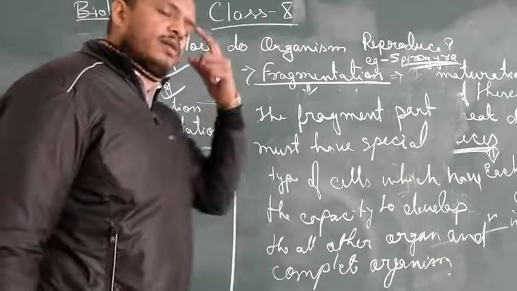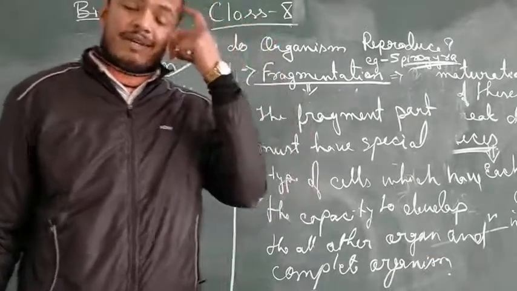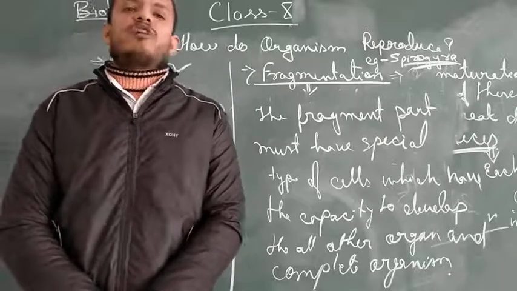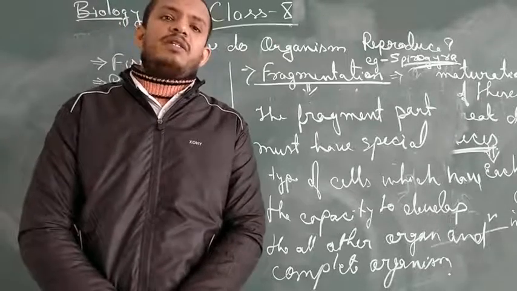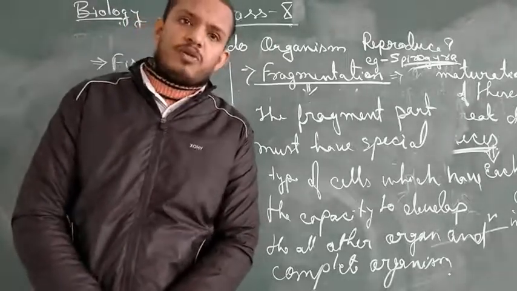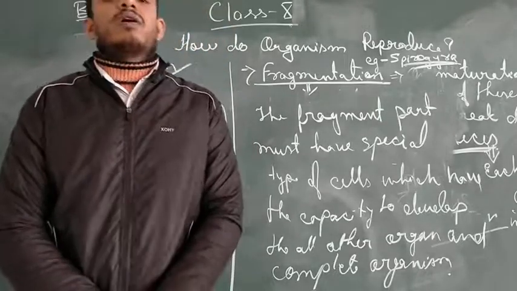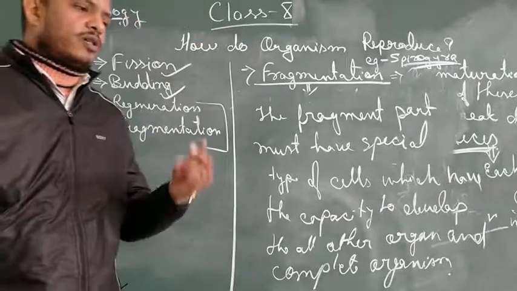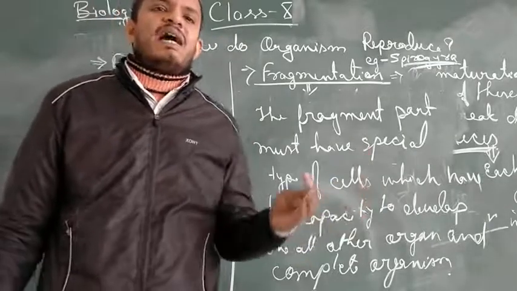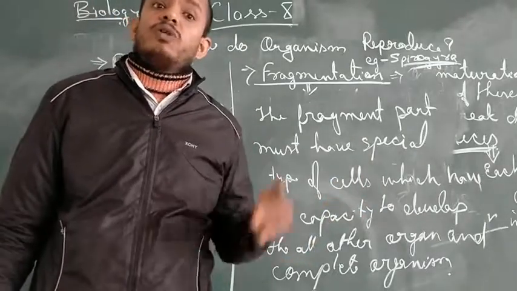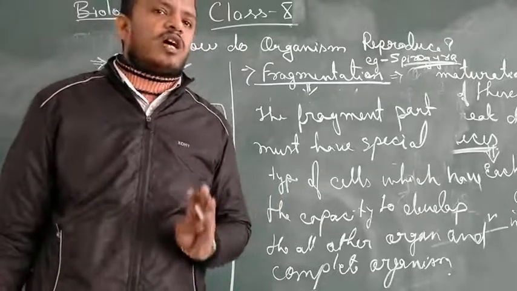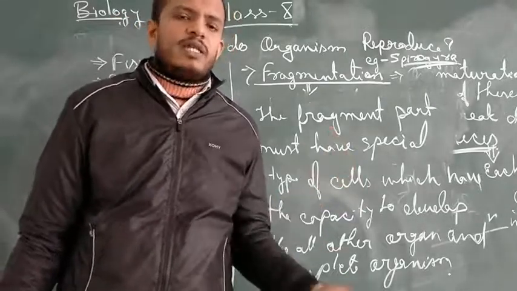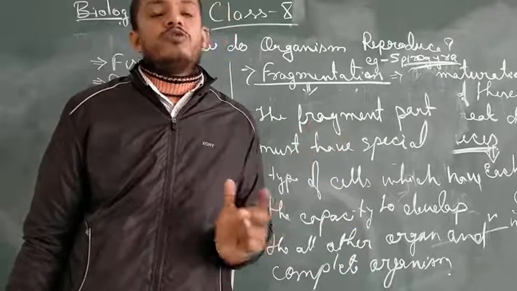I need to say the fragmented pieces must have such special kinds of cells which have the capability to develop into tissue level or the complete organism, or the capability to undergo division and finally differentiate into the complete organism or the part which needs to be formed.